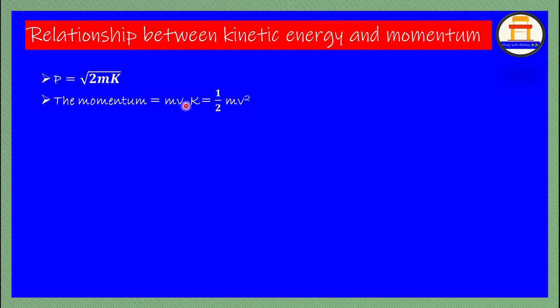Okay, if you are getting confused, let me just write it down over here. P is equal to mv, right?